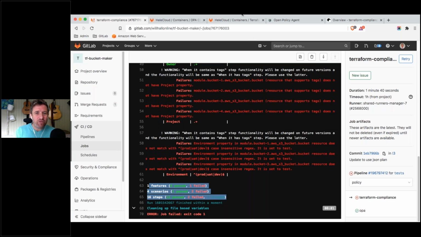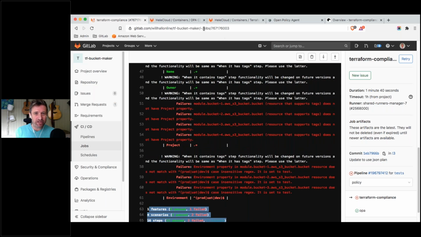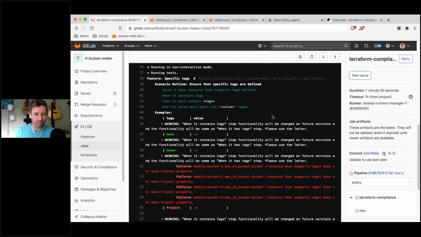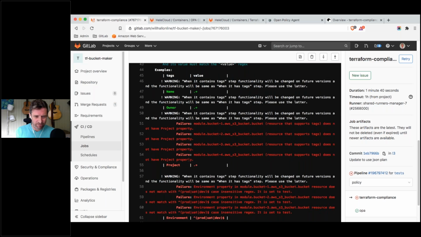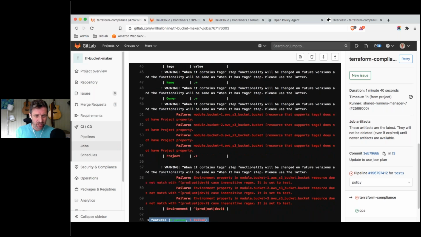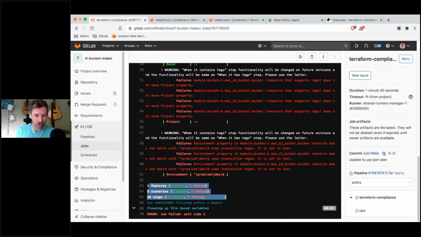Now, the second level that I want to go for is that Terraform Compliance gives you a way of doing negative testing. So I could say, well, actually, my tests are failing in this. Well, what am I going to do? I can see that I've got a failure that we haven't done the project property, and I've got a failure that I haven't put the right environments in.